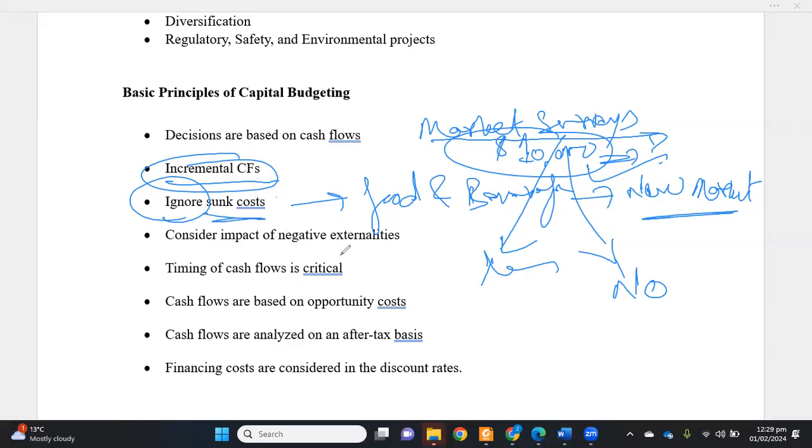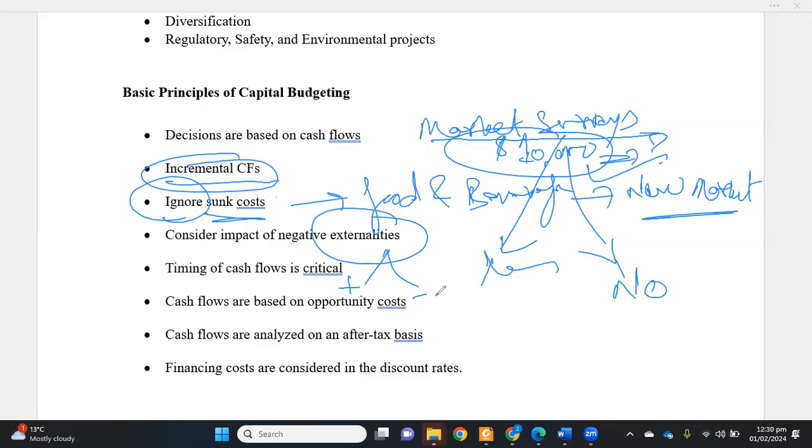Okay, after the sunk costs, there are some external impacts of the project on other firms, other projects, or other operations. This is called externality. Externalities, first of all, can be positive or negative.